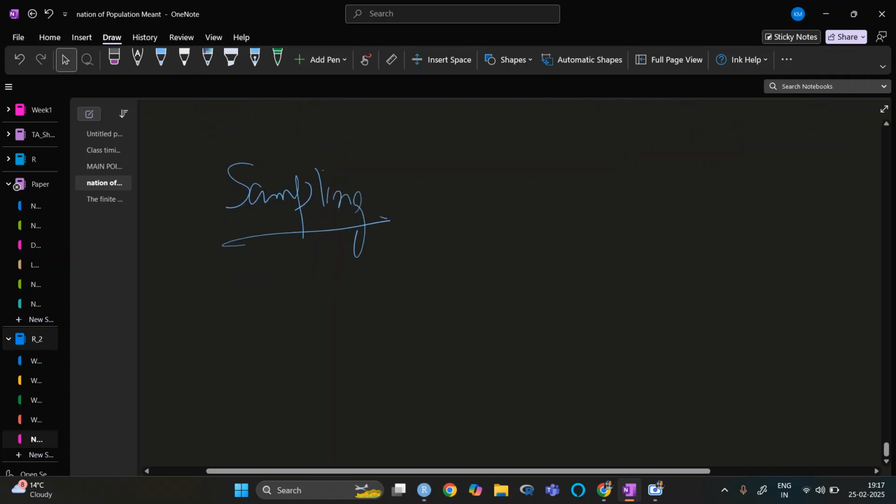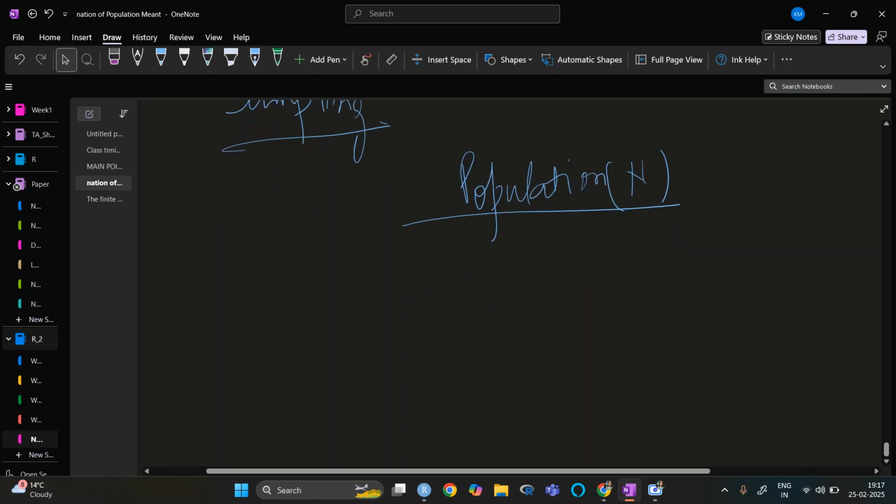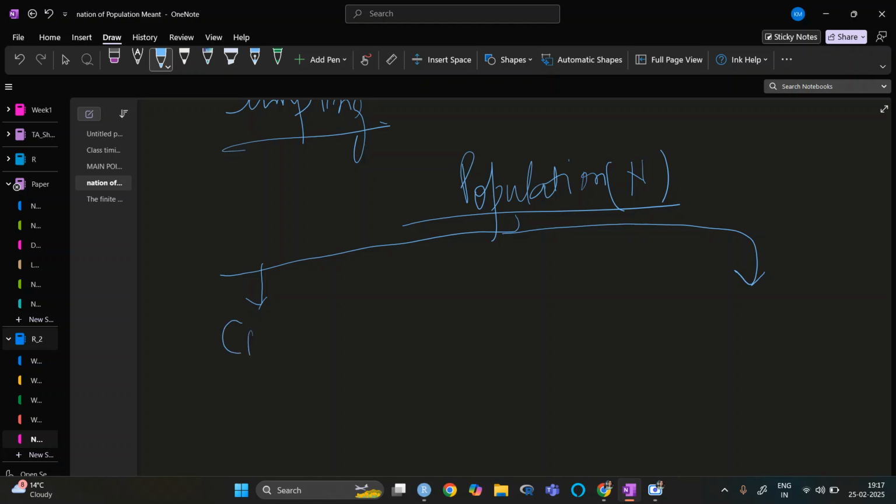We have the population of size N, and out of that we will have the class A, class A star. This one is M units, this one is N minus M units.